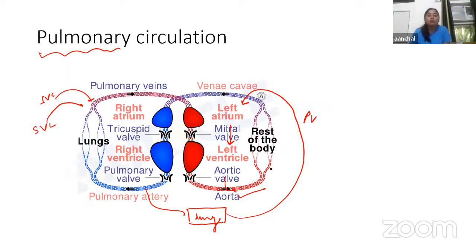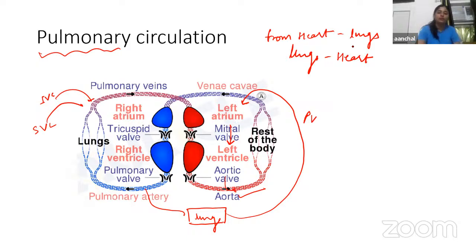Here we do not talk about the aorta and the rest of the body, or about the superior vena cava and inferior vena cava. But to make a clear picture, I have taught you about the whole circulation. Only in pulmonary circulation do we talk about the circulation of blood from heart to lungs and from lungs to heart. This is all about the pulmonary circulation.